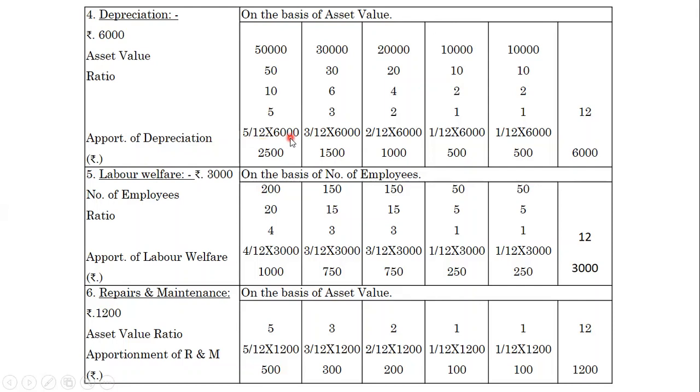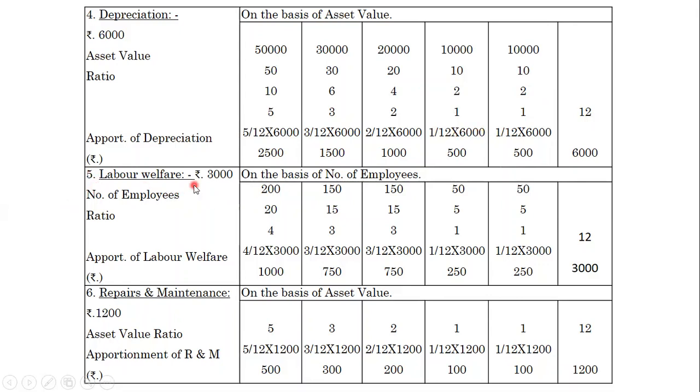Apportion the depreciation on the basis of asset value. 5 divided by 12 into 6,000, we will get 2,500. Then 3 divided by 12 into 6,000, I will get 1,500. 2 divided by 12 into 6,000, we will get 1,000. Then 1 divided by 12 into 6,000, we will get 500. Then again 1 divided by 12 into 6,000 is equal to 500. This is the apportionment of depreciation to all the departments, including service departments.